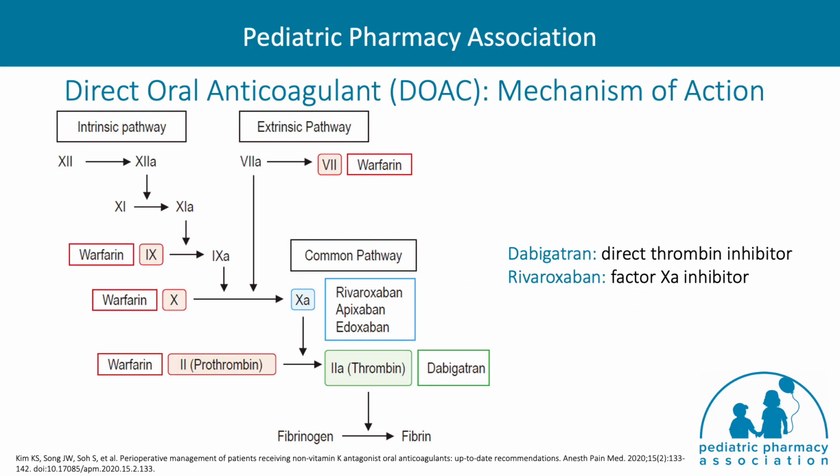Direct oral anticoagulants may be preferred for their ease of administration, as well as the lack of need for therapeutic drug monitoring compared to some of the agents that we have discussed thus far. Currently, there are 4 direct oral anticoagulants: rivaroxaban, apixaban, and edoxaban, which are all factor Xa inhibitors, and dabigatran, which is a direct thrombin inhibitor. In this presentation, we will be focusing on dabigatran and rivaroxaban, both of which have an approved FDA indication for use in pediatric patients.